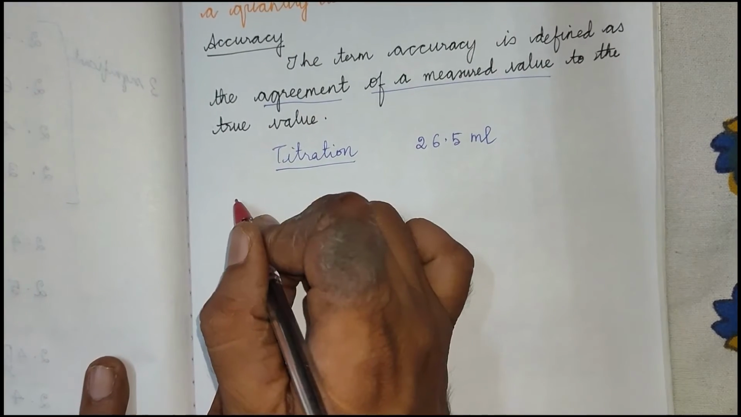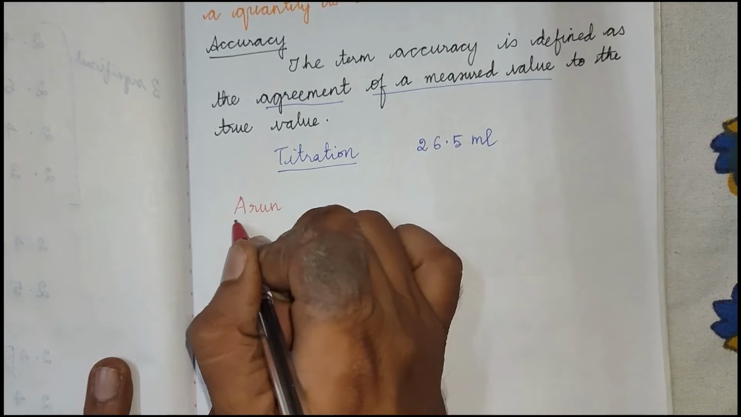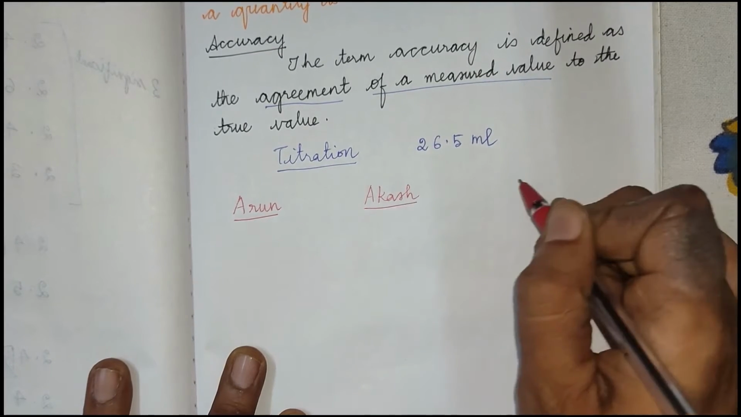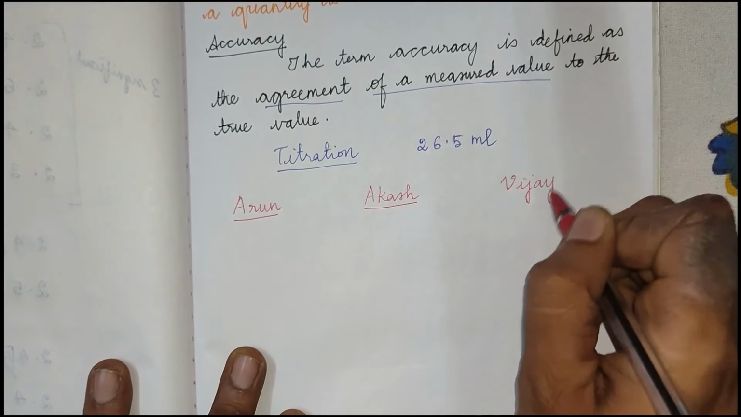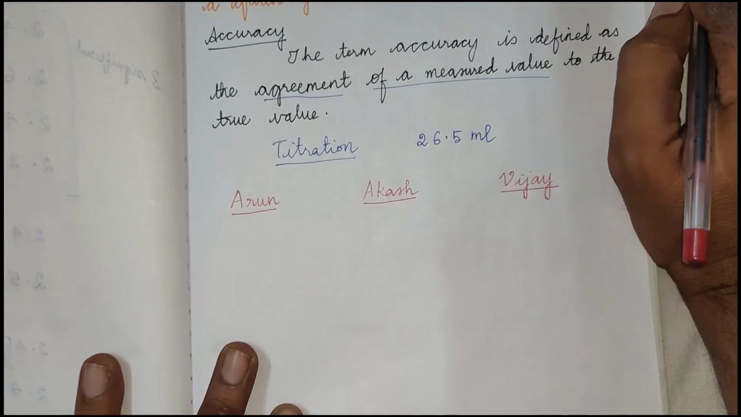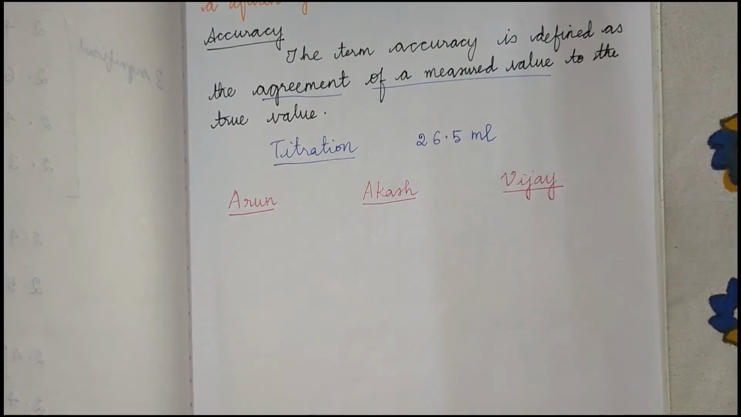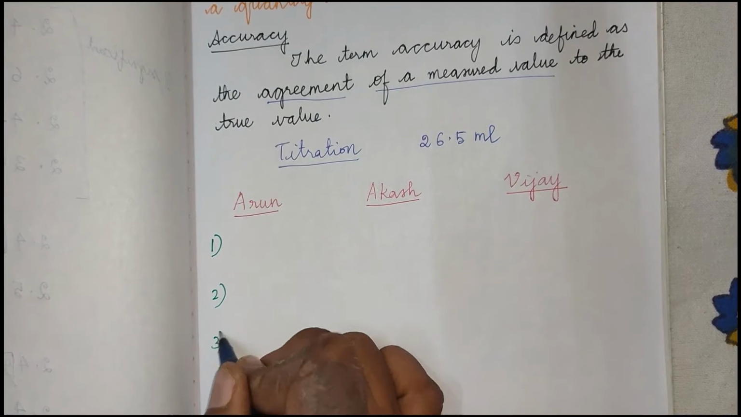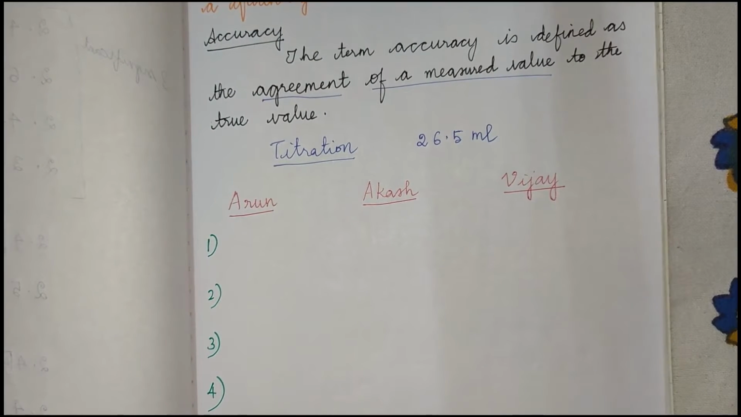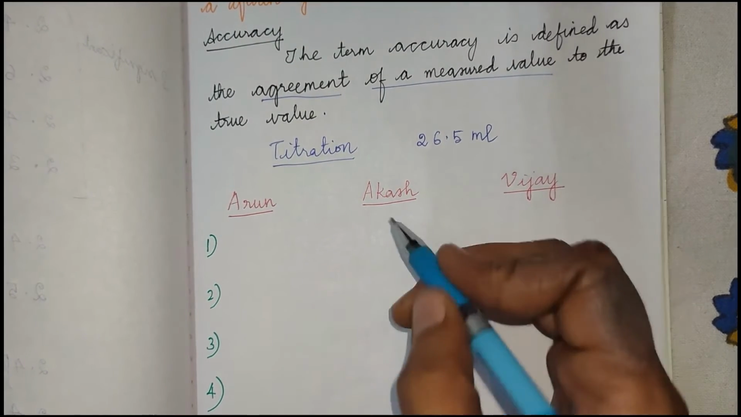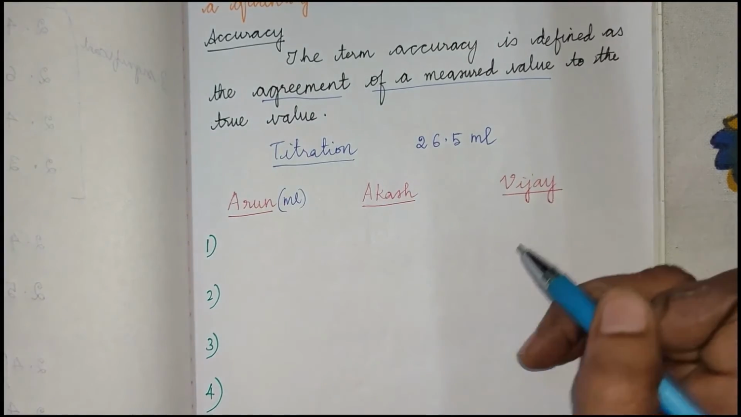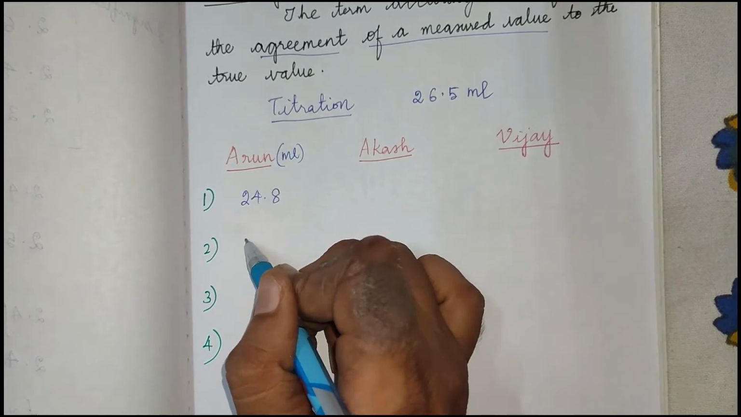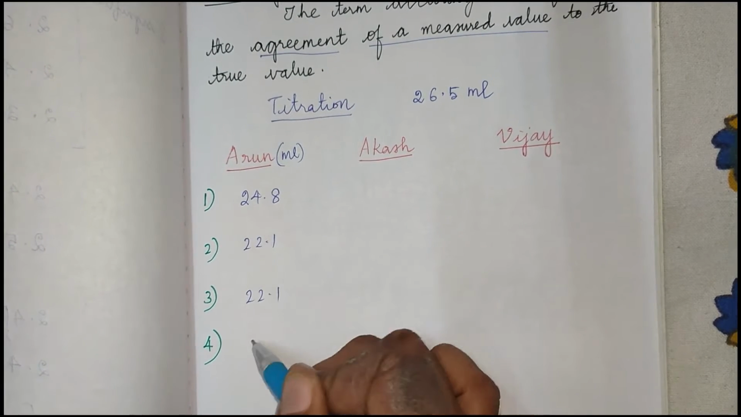namely Arun, Akash and Vijay, they carried out the same experiment, the same titration, and they recorded some values. They did 4 titrations repeatedly, and the values of Arun in milliliters were 24.8, 22.1, 22.1 and 22.1.